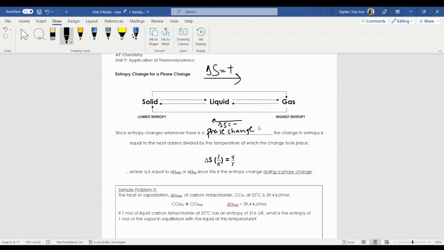Sometimes I have a hard time wrapping my head around this, and I didn't teach this last year, so I'm going to try my best to explain this in the video because it has been a long time since I've talked about this. But we can do sample problem 9 and 10, and then we'll be done with this video.